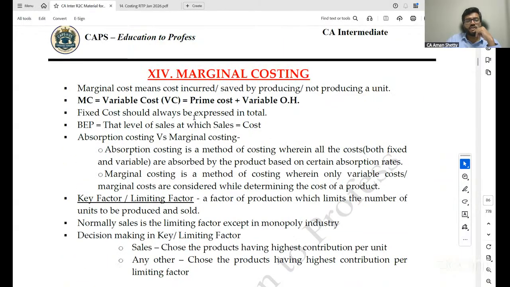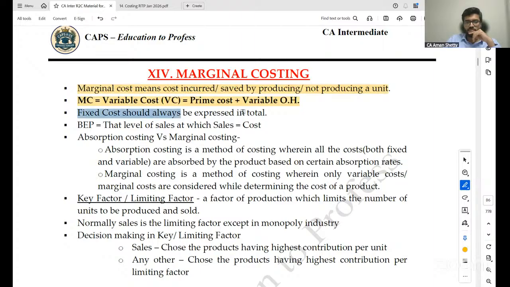Marginal costing. Marginal cost means cost incurred or saved by producing or not producing a unit. Marginal cost equals variable cost equals prime cost plus variable overhead. Fixed cost should always be expressed in total. BEP equals that level of sales at which sales equals cost.